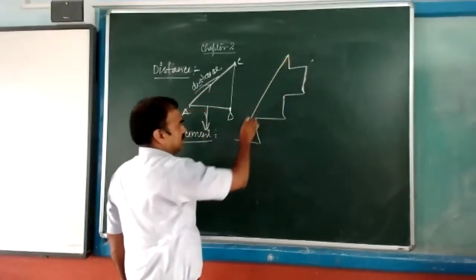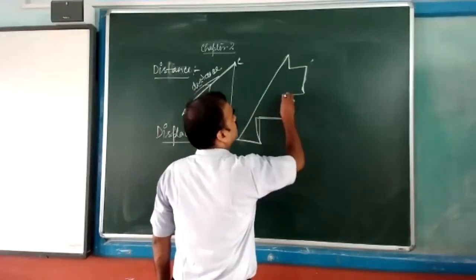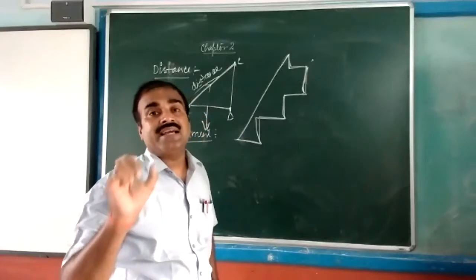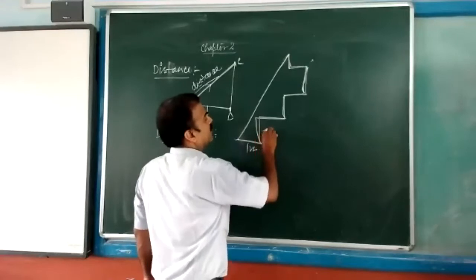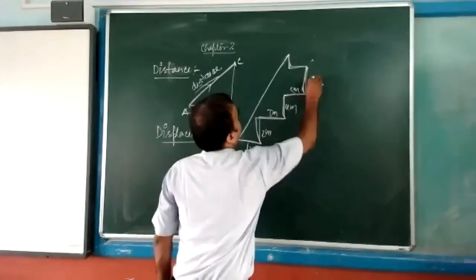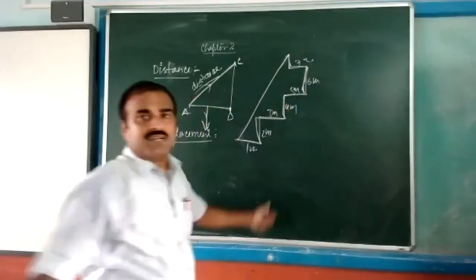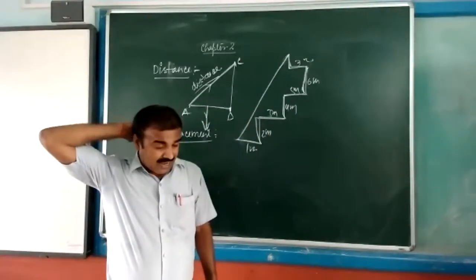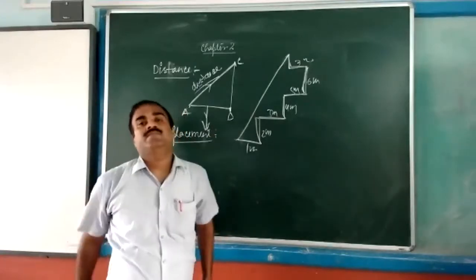Here, this will be distance. Measure this one, this one, this one. That's why distance can be added by simple arithmetic mean. Suppose here 1 meter, here 2 meter, here 3 meter, here 4 meter, here 5 meter, here 6 meter, here 7 meter, like that. So add these. There is no direction. So distance can be added by simple arithmetic mean.